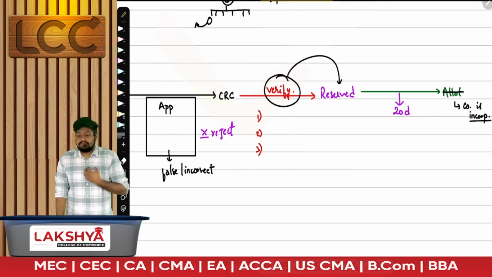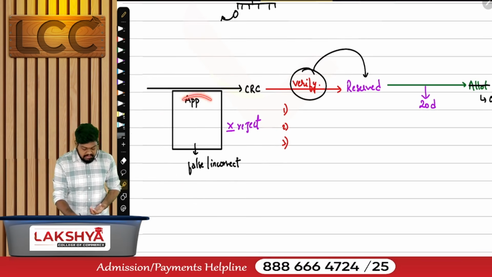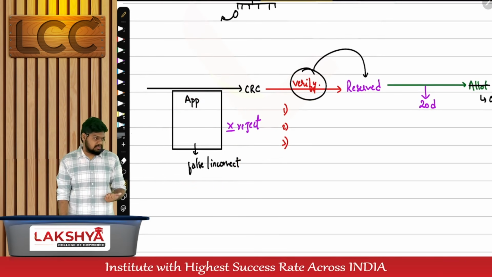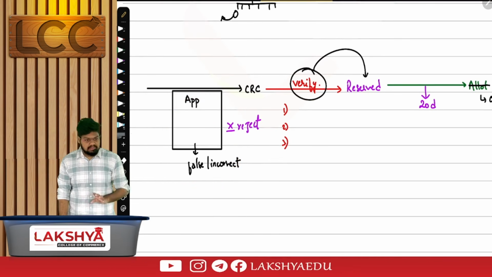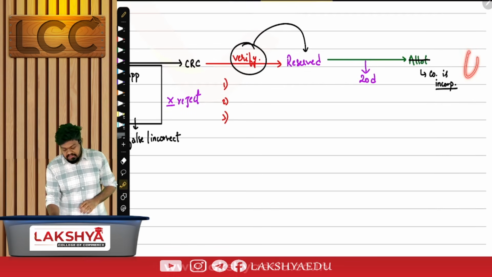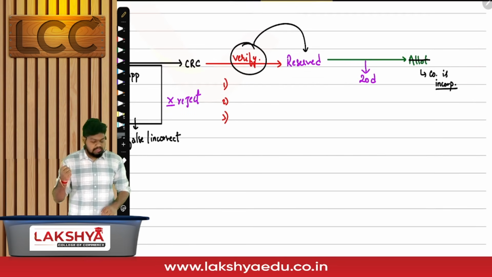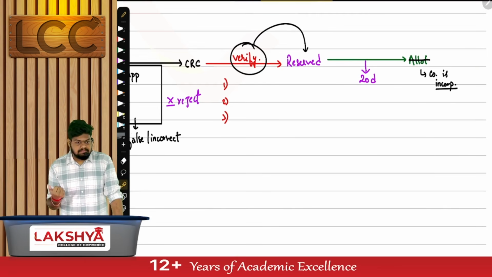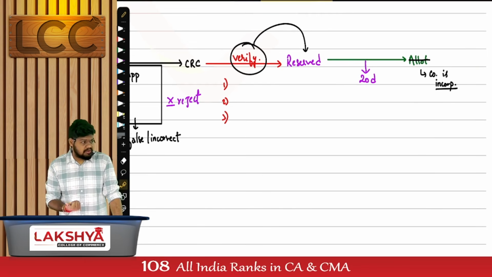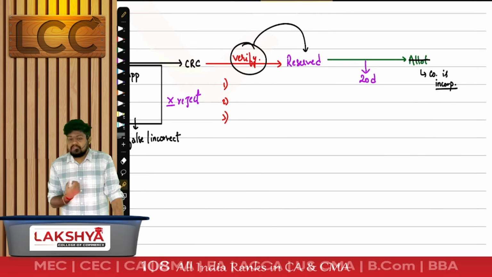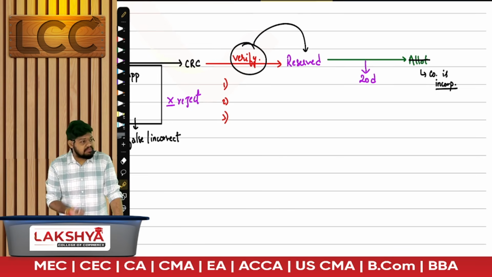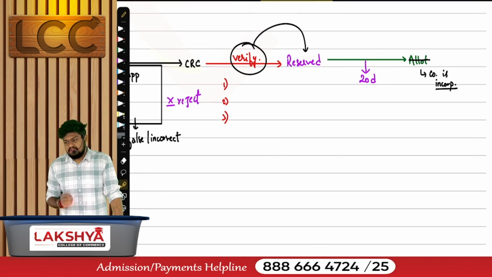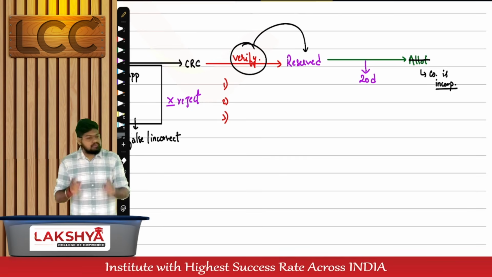It is not the subscriber's mistake. But if the document itself is false, whose mistake is it? Subscribers. Don't blame it on the CRC now. Once the company is already incorporated, try to understand it. Should this company be incorporated? Technically, it should not have been incorporated at all. But because we are doing a prima facie evidence, we could not find the mistake in the document. The company got incorporated.